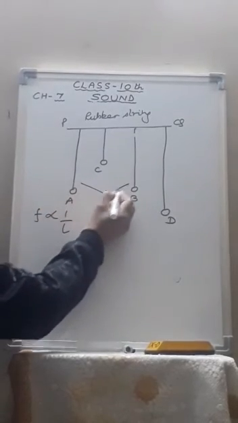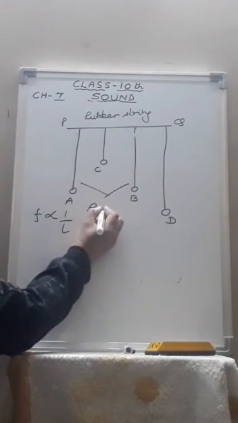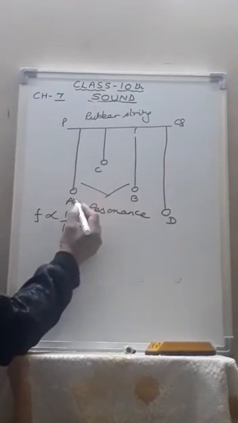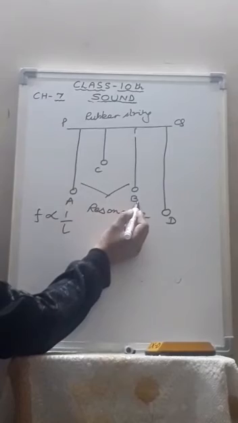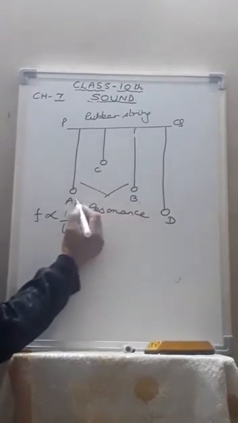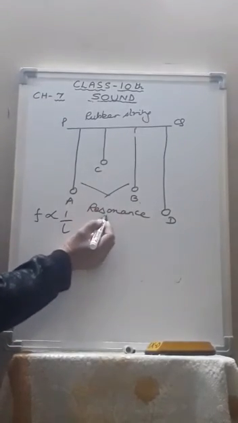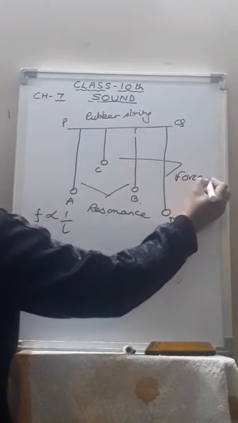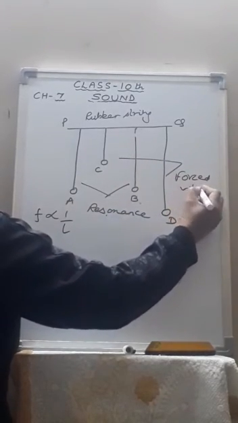The pendulum B therefore vibrates with the frequency of the pendulum A and it remains in phase with pendulum A. So in pendulums A and B, what is happening? Resonance. This is the external periodic force. This is the body vibrating with its natural frequency. When both the frequencies are the same, resonance occurs. But in C and D, there are only forced vibrations.